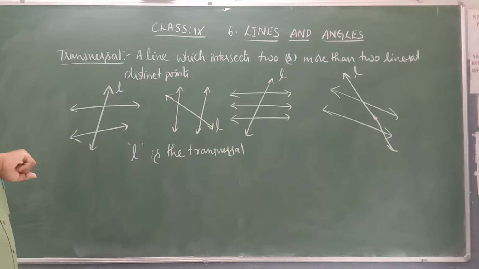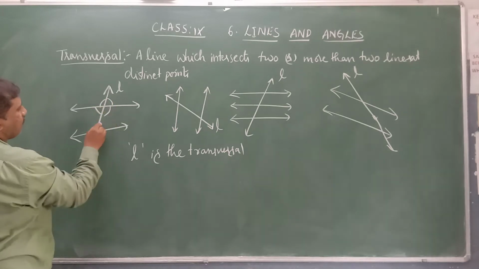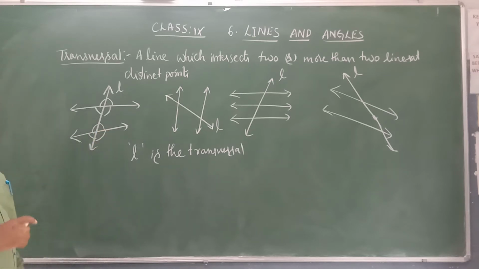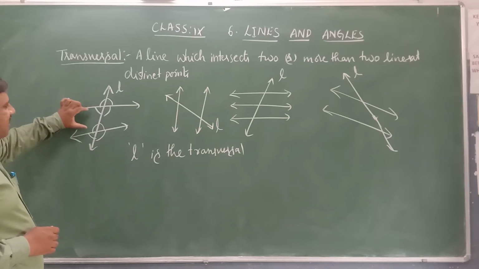Now, when a transversal intersects a pair of lines, how many angles are formed here? It is 1, 2, 3, 4, 5, 6, 7 and 8. 8 angles are formed, and some angles are between these two lines.